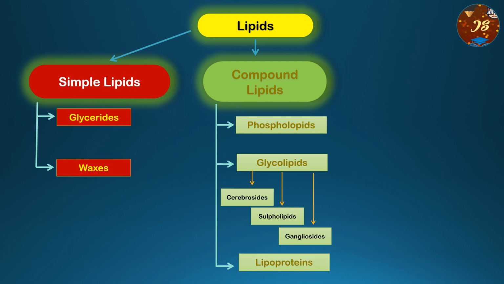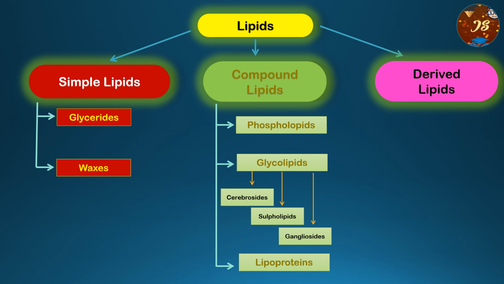The last of the compound lipids are lipoproteins. These are complexes of proteins and lipids. As from the name, it can be easily derived that lipoprotein. Lipo comes from lipid and protein. So, lipid plus protein is equal to lipoprotein. The lipid part contains the fats, phospholipids, cholesterol, and its esters, and free fatty acids. We can find huge amount of lipoproteins in cell membrane, then plasma, then lymph, etc.